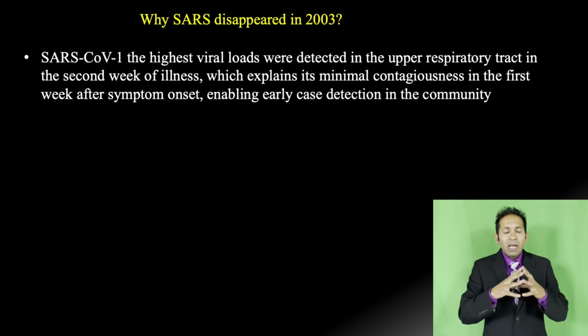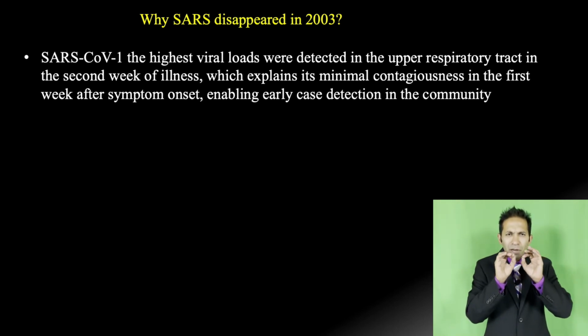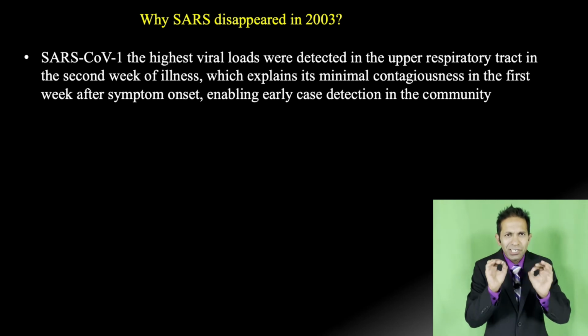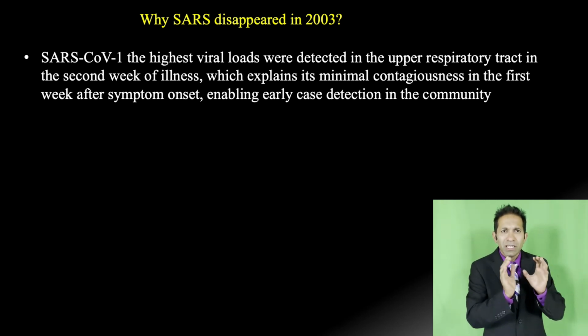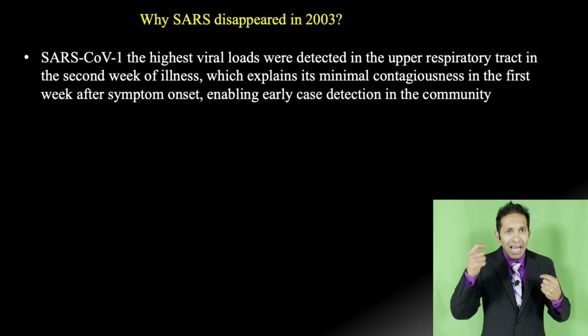This explains that the patients were not contagious in the first week of illness, in the asymptomatic or pre-symptomatic phase. They were more contagious in the second week, when they were already in the hospital.